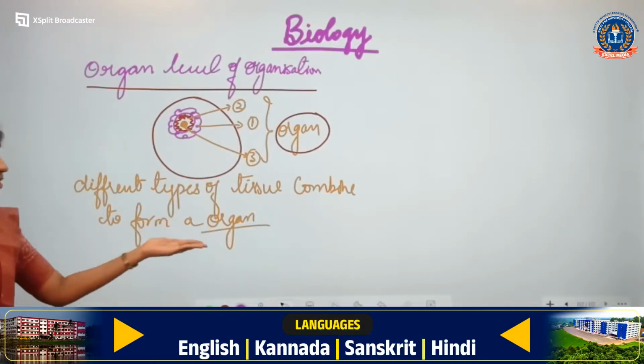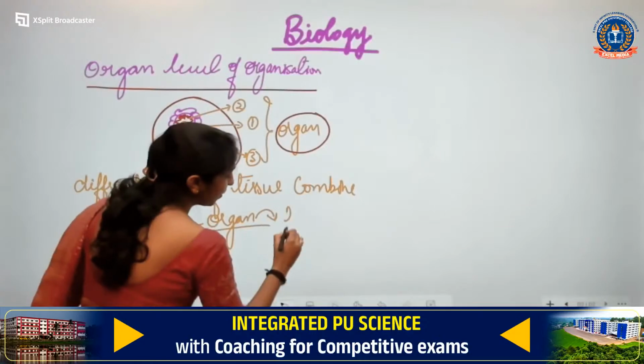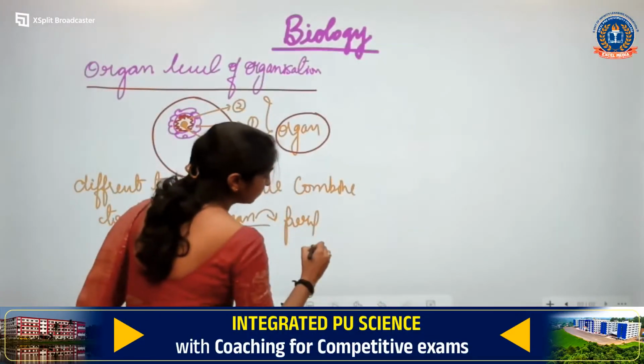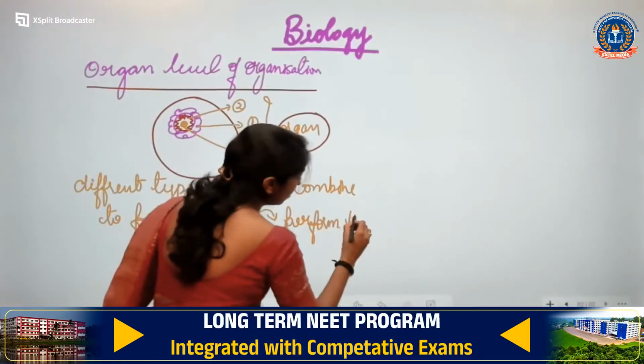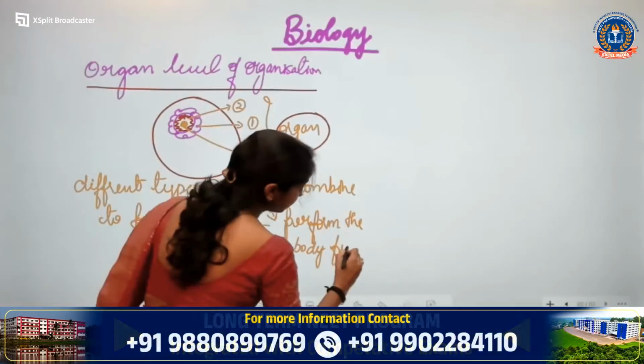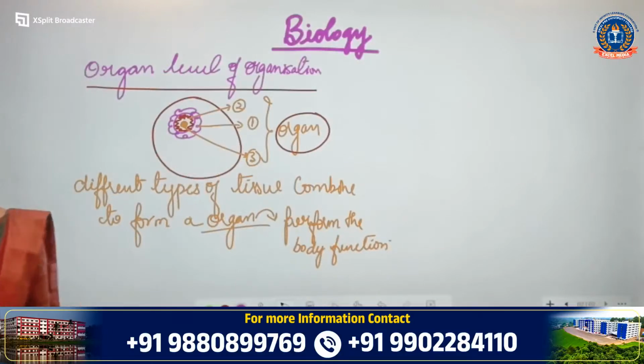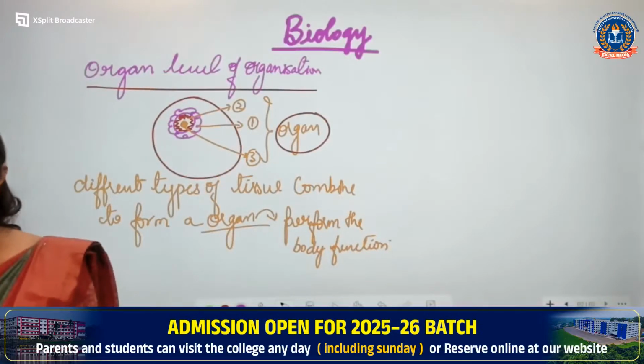Tissue. In organ level who will perform the body function? Organ. And if it performs the body function, then what do you call it? You call it organ level of organization.